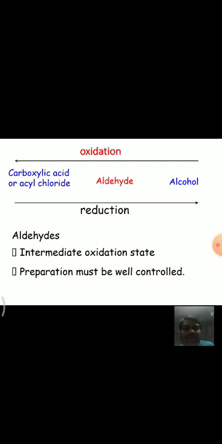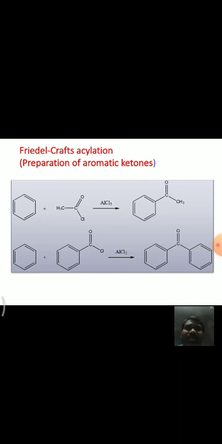And moreover, by the oxidation of alcohols we get aldehydes. At the same time, by the reduction of carboxylic acids and acid chlorides, we get aldehydes. That means aldehydes are an intermediate between alcohols and carboxylic acids. By the oxidation of alcohols we get aldehydes, and by the reduction of carboxylic acids and acid chlorides we get aldehydes. And one more reaction we have studied is the Friedel-Crafts acylation.